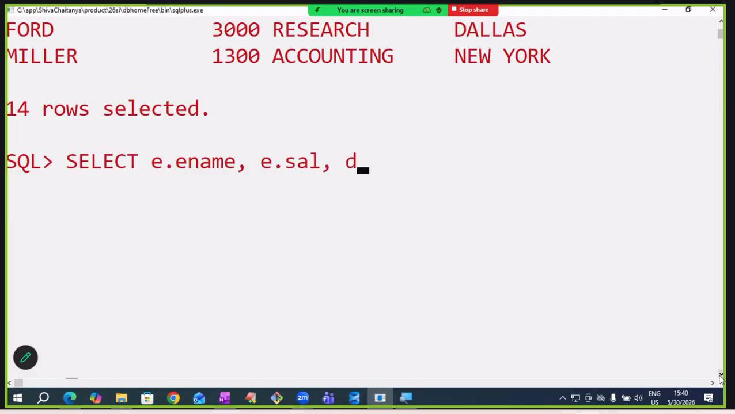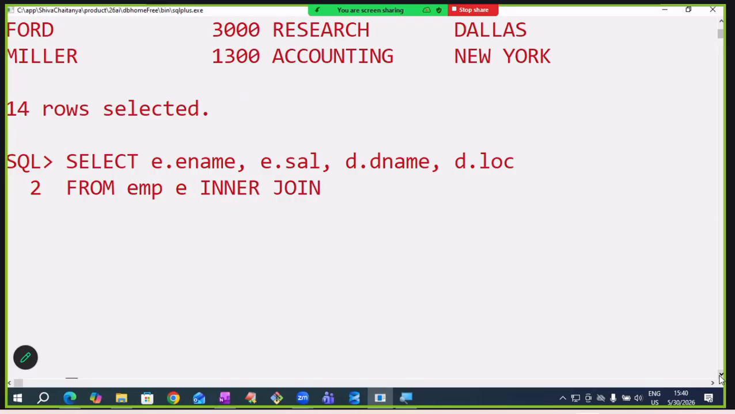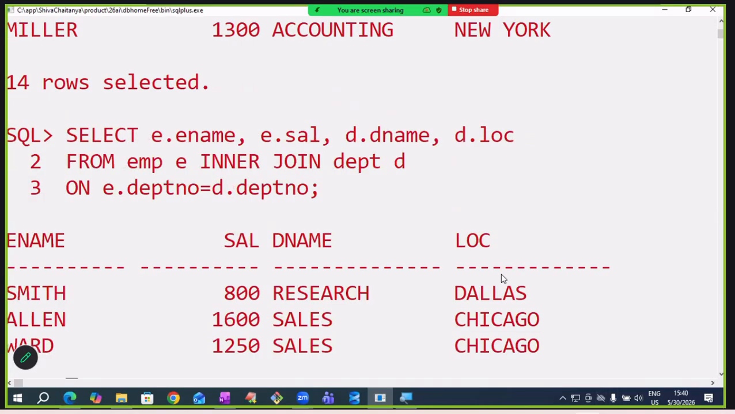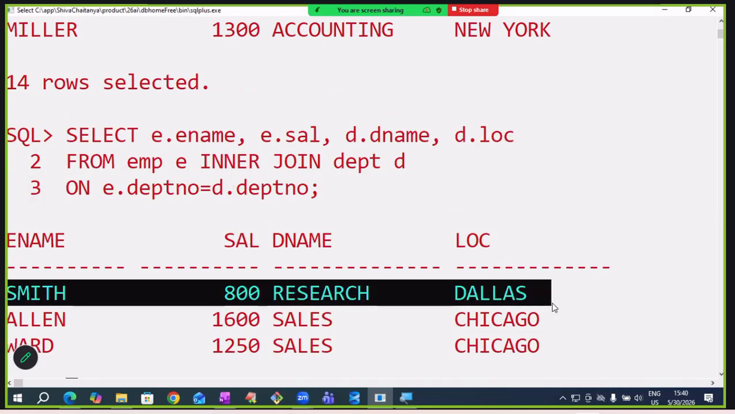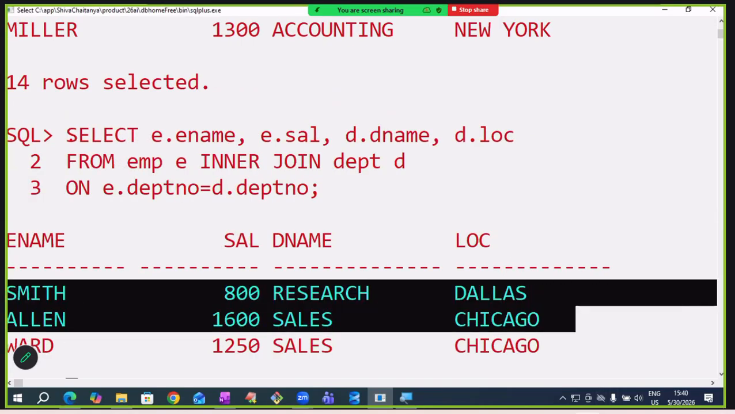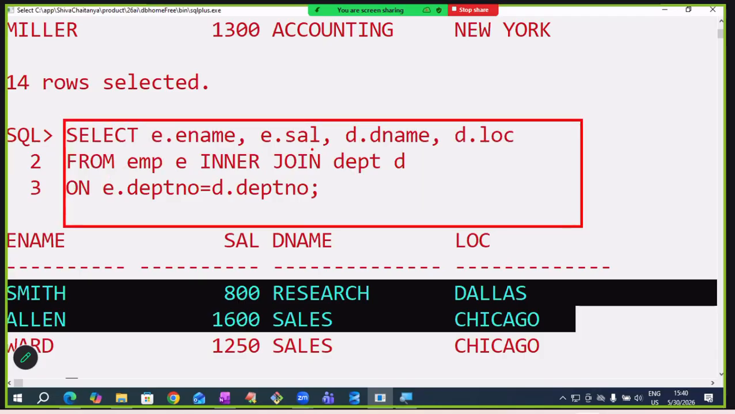E.ename, E.salary, D.dname, D.location from EMP E inner join, inner join. Shortly you can write join also. Inner join department D on. What is the join condition? E.deptno equals D.deptno. Same output we are getting. Observe, Smith working in research department, Allen working in sales department. But this is ANSI style.